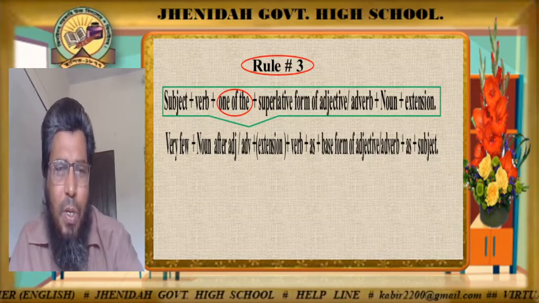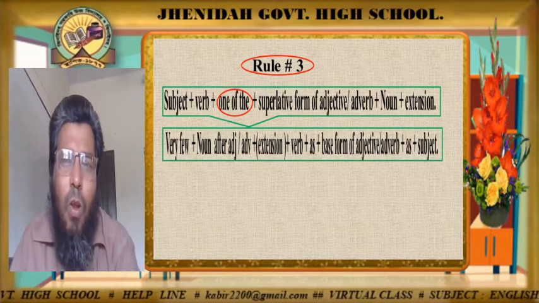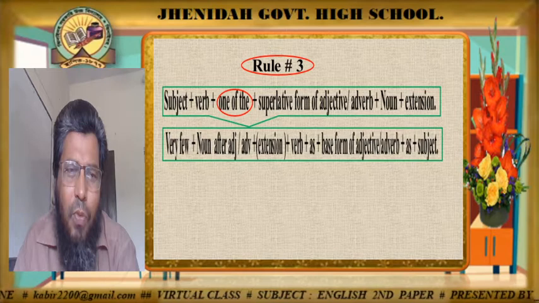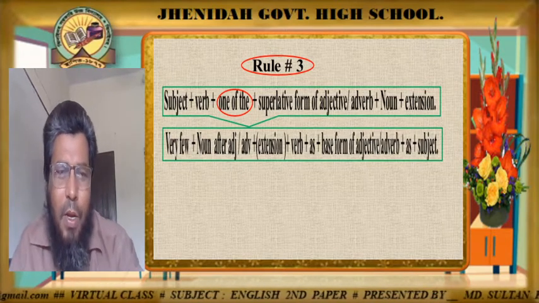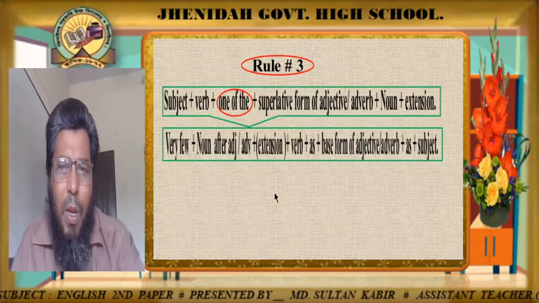Then here, look, very few is the plural form. It indicates plural. So after very few the noun must be plural, and here the verb of course follows the noun after very few. Am I clear?